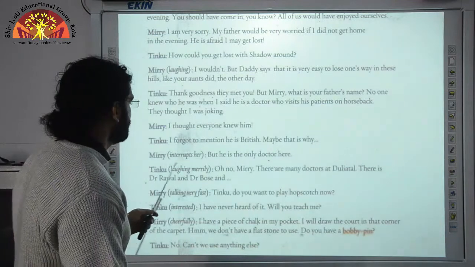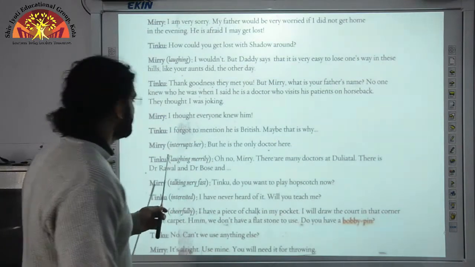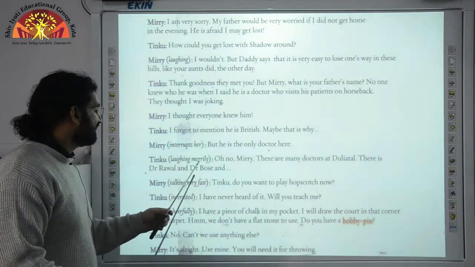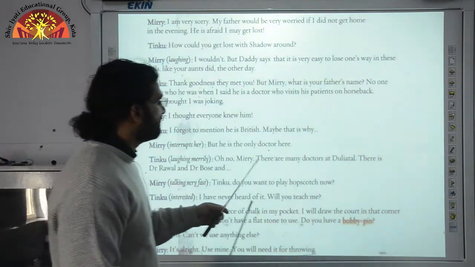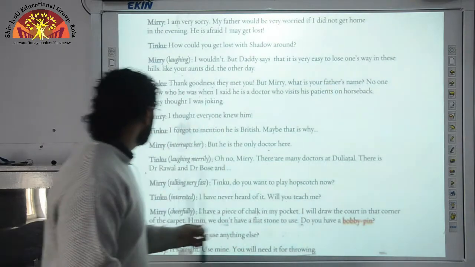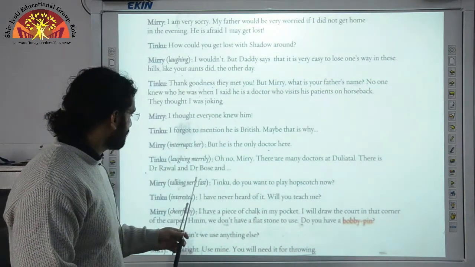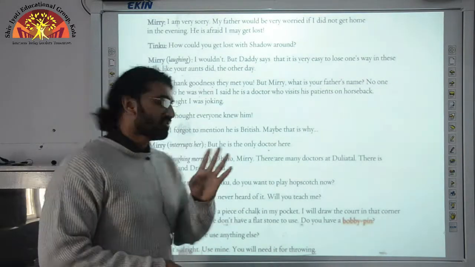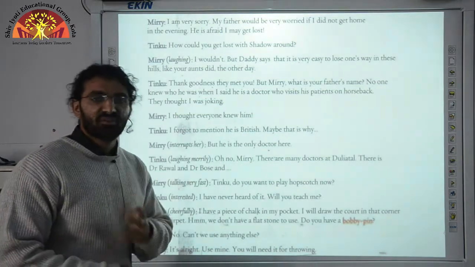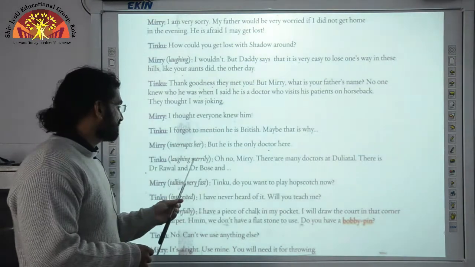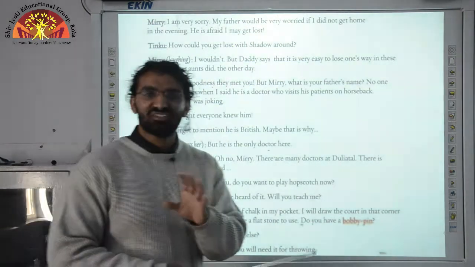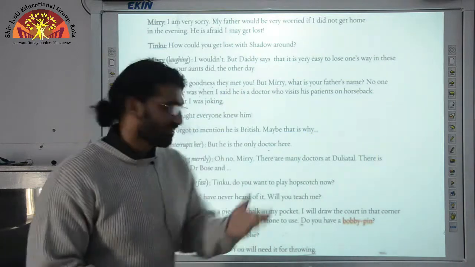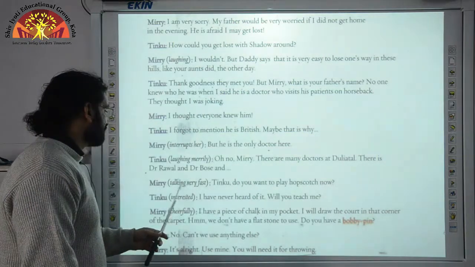Mary interrupts her, but he is the only doctor here. Tinku laughing merrily says, oh no, Mary, there are many doctors at Duliatal. There is Dr. Raval and Dr. Bose and so many others. She is telling about so many doctors.